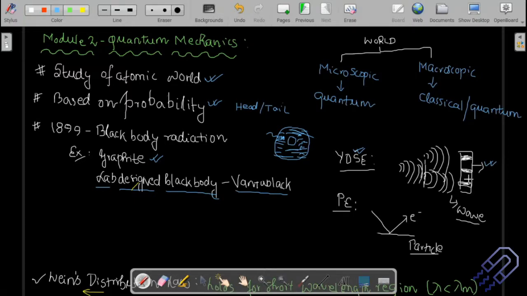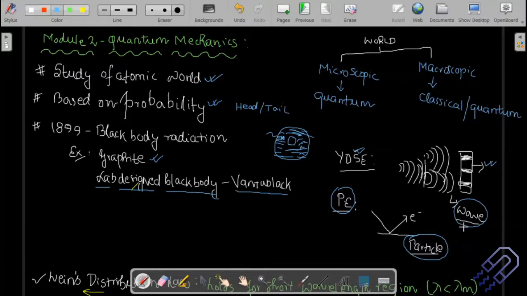But what is that property? That is the wave property. At the same time, we have also studied about the photoelectric effect. That means if electromagnetic radiation, maybe a UV radiation, falls on a plate, maybe a metal plate, maybe a copper plate, it will eject electrons. That is the photoelectric effect, and that is actually the particle nature of the wave, of the electromagnetic ray. So it has got both particle nature as well as wave nature.